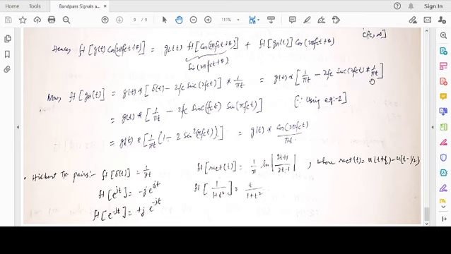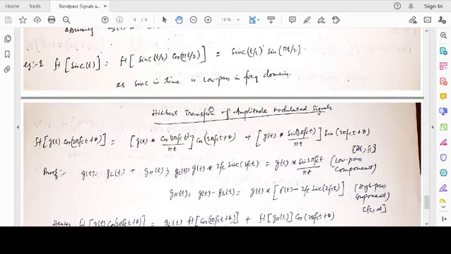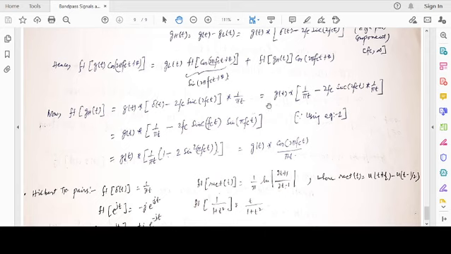Here also, what we have is that the Hilbert transform of sinc 2fct is sinc fct times sine pi fct. Just bringing in this result: the Hilbert transform of sinc t is sinc t by 2 sine pi t by 2. Here we have the Hilbert transform of sinc 2fct as sinc fct sine pi fct. Okay, fine.